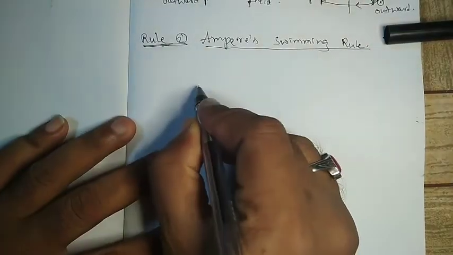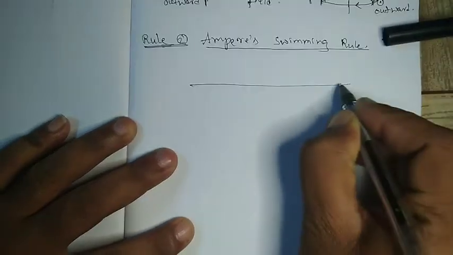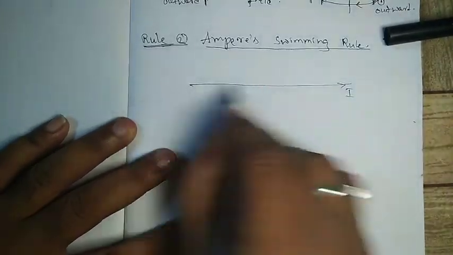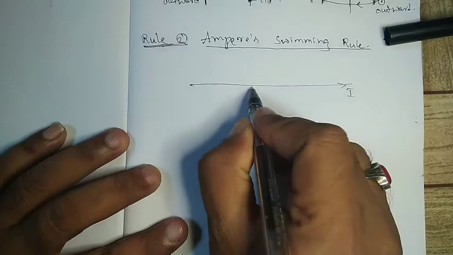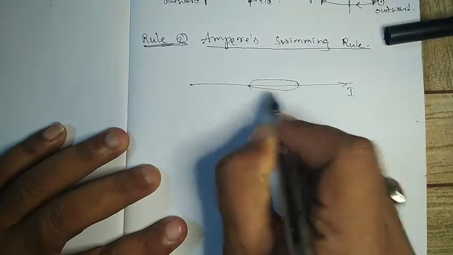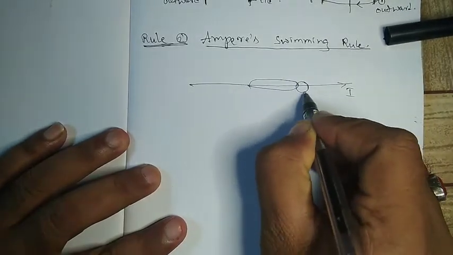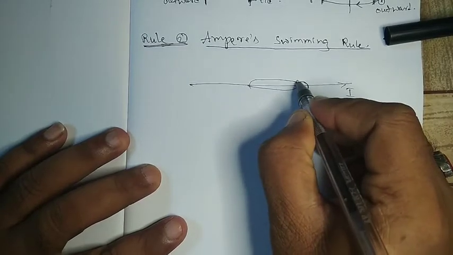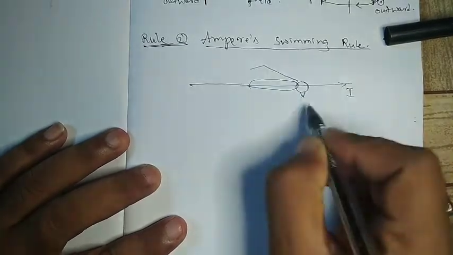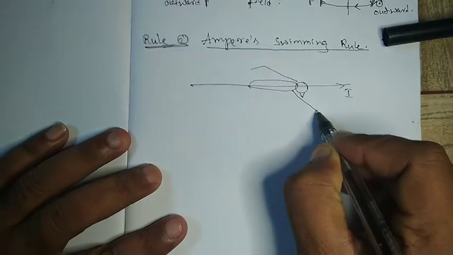Suppose this is the current carrying conductor, and the current is moving in this direction. Suppose a person is also swimming in the same direction.